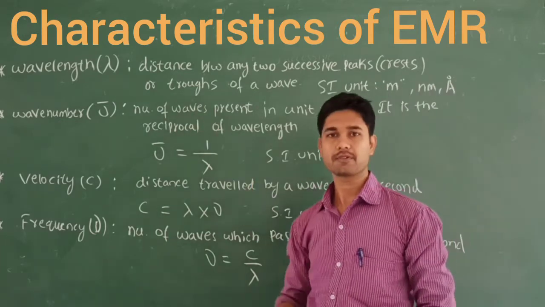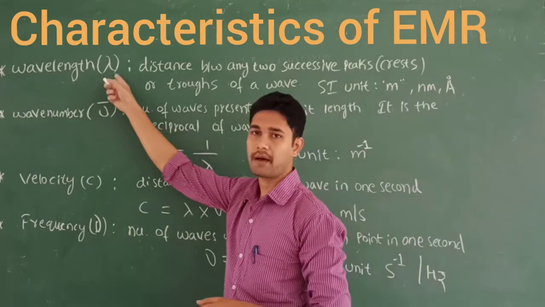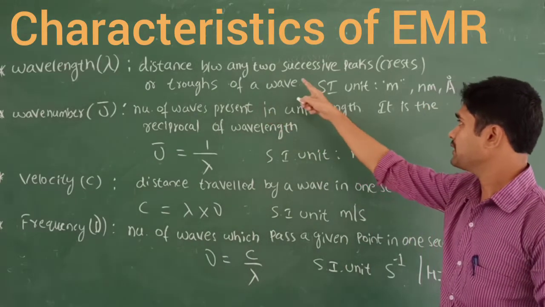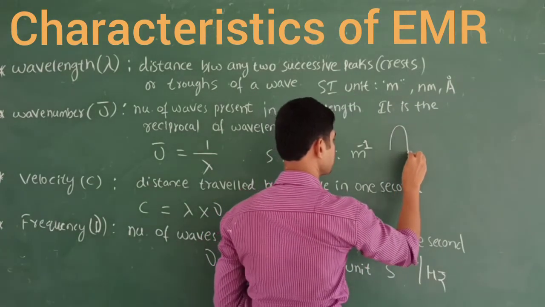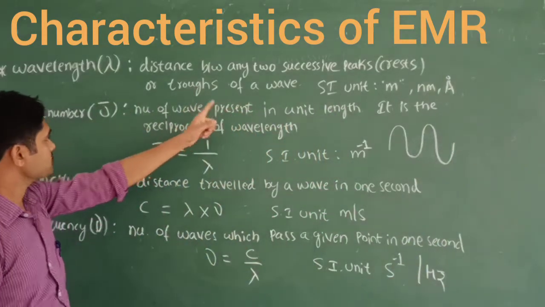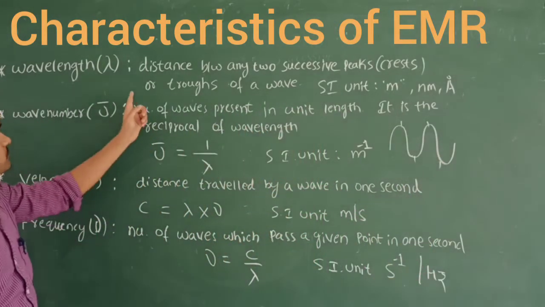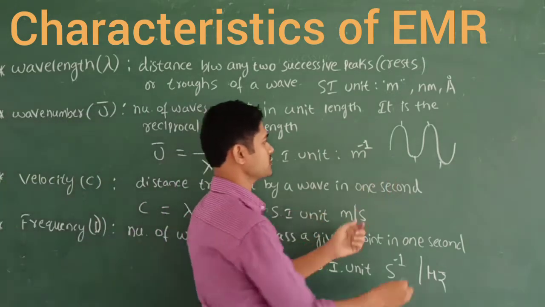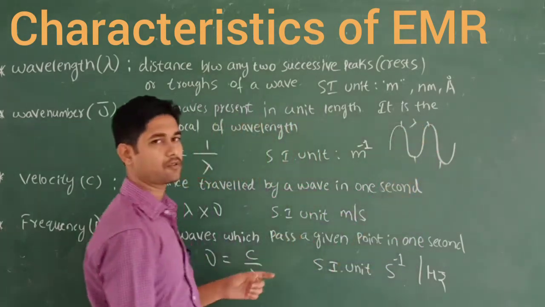In that, the first one we are going to study is called wavelength. Its symbol is written as lambda. That is called wavelength. So wavelength is nothing but the distance between any two successive peaks. When you see the waves, it should be like this. So any two successive peaks, crests or troughs of a wave, that is called the wavelength. So this is the distance from trough to trough or crest to crest, and it is called the wavelength.